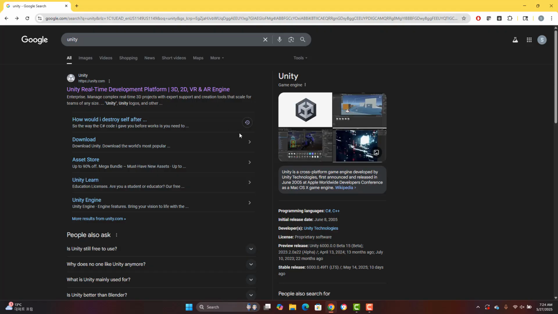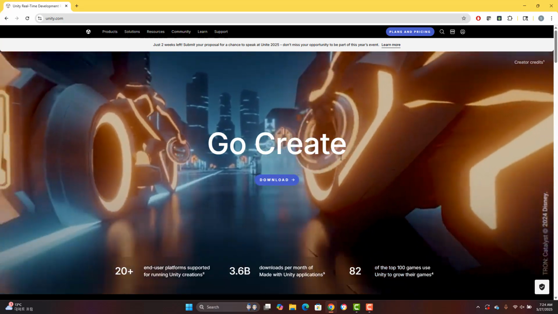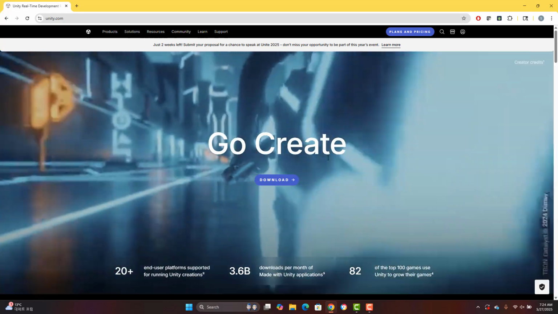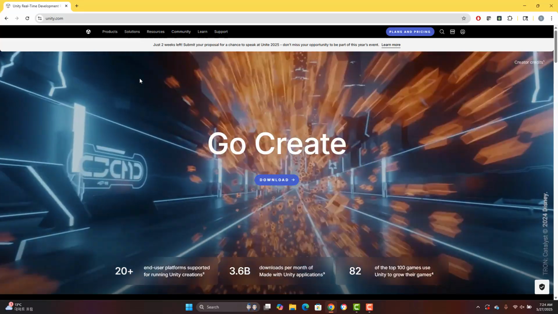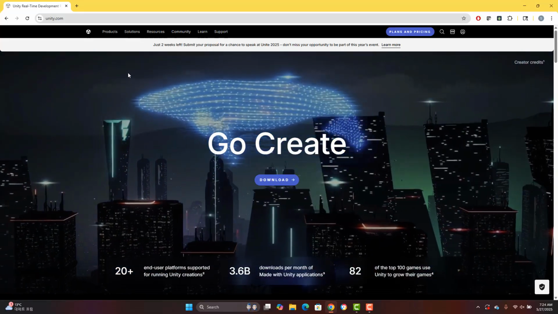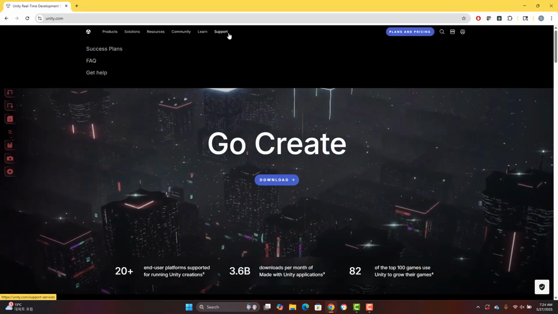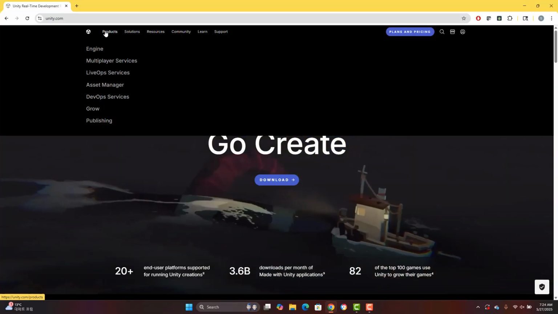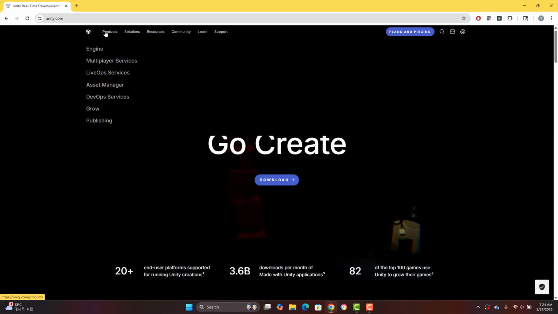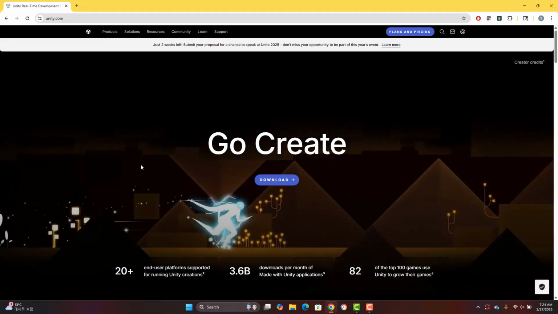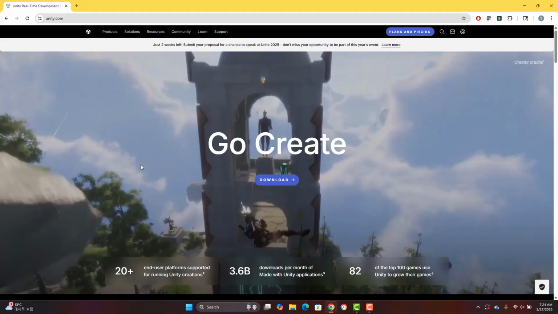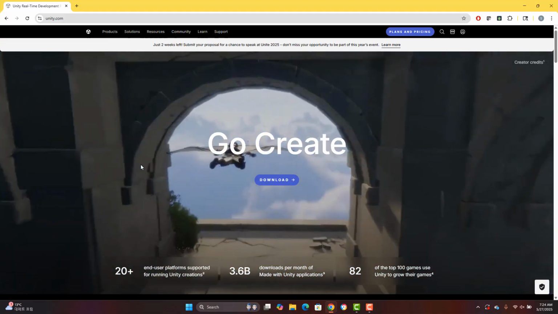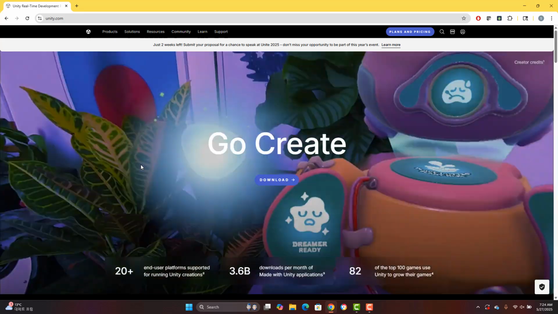Okay, and you can go to this Unity website, and if you have time, you can definitely go through different pages to get to know what Unity game engine is. Basically, Unity is a software that helps anybody to create game easily.